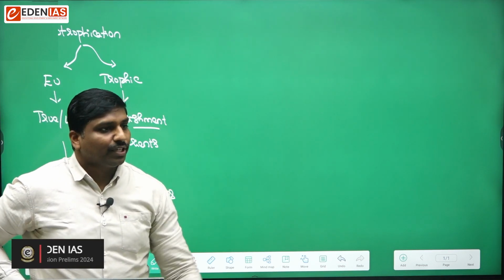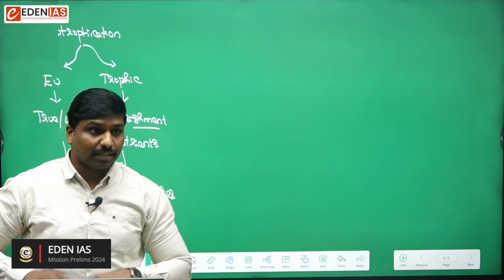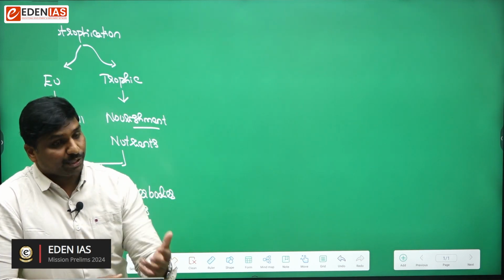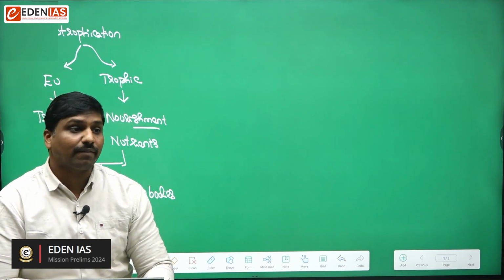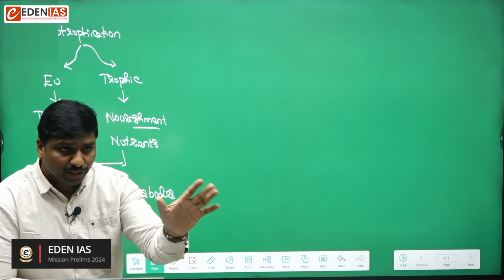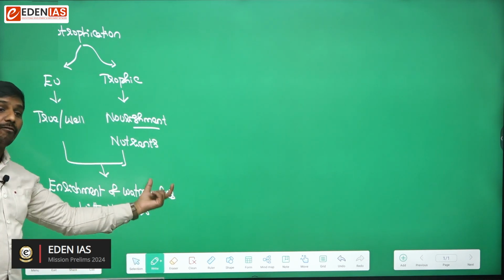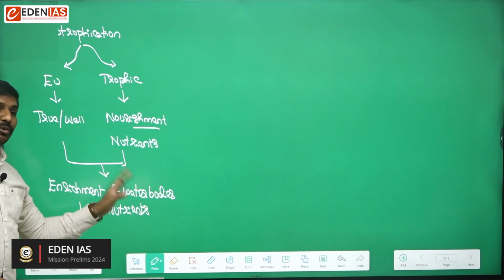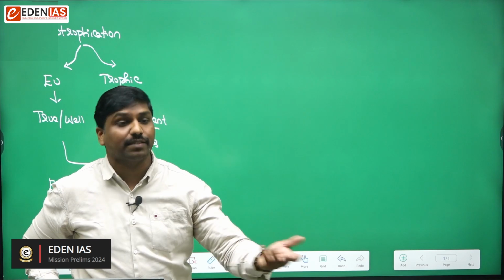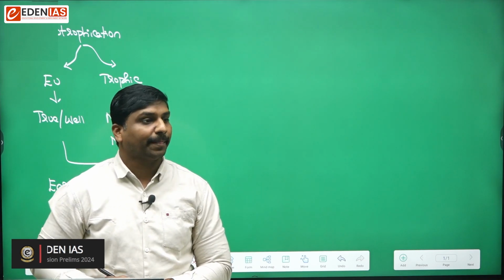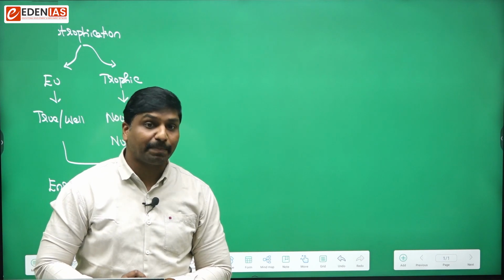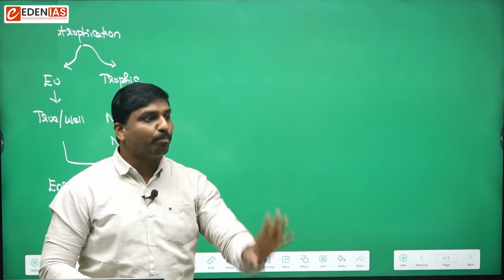Is that clear? Then what are the nutrients that are commonly involved in the process of eutrophication? That is another important aspect that you have to learn. In a very simple manner, remember it is enrichment of any water body with nutrients. So what are the common nutrients that cause eutrophication? Yes, nitrates and phosphates. Remember, these are the two important nutrients.